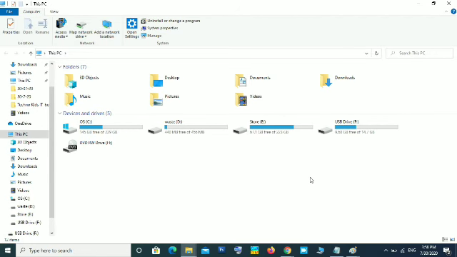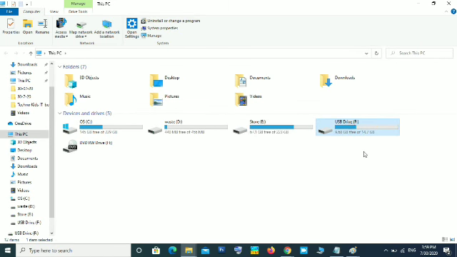What are the things in this PC, or in this computer? Here you can see C, OS. OS is the name for this C drive. C drive is a partition of a hard disk. Hard disk is the place where you can store data and information permanently. This is secondary storage. One hard disk we can partition into so many partitions. Here 1, 2, 3 partitions are there in this hard disk. One partition name is OS, that is C drive. The second partition is waste, that is D drive. The third partition name is store, that is E drive.